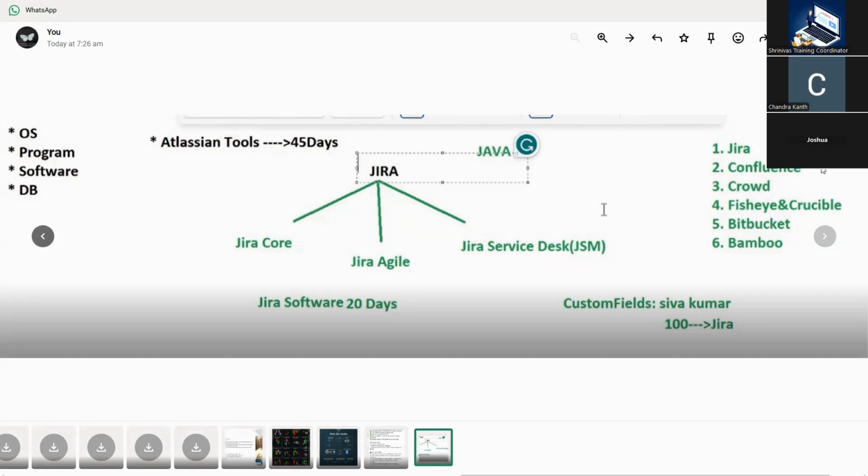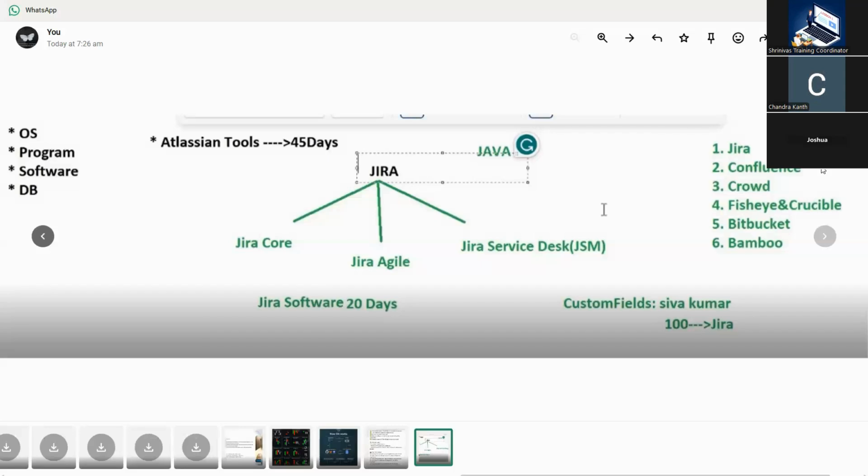That's why Bitbucket is there. Whatever code you have written, whether it is correct or not, is identified through Bitbucket. It will tell us where the mistake is and that you have to rectify it. That's why we call it a review tool.